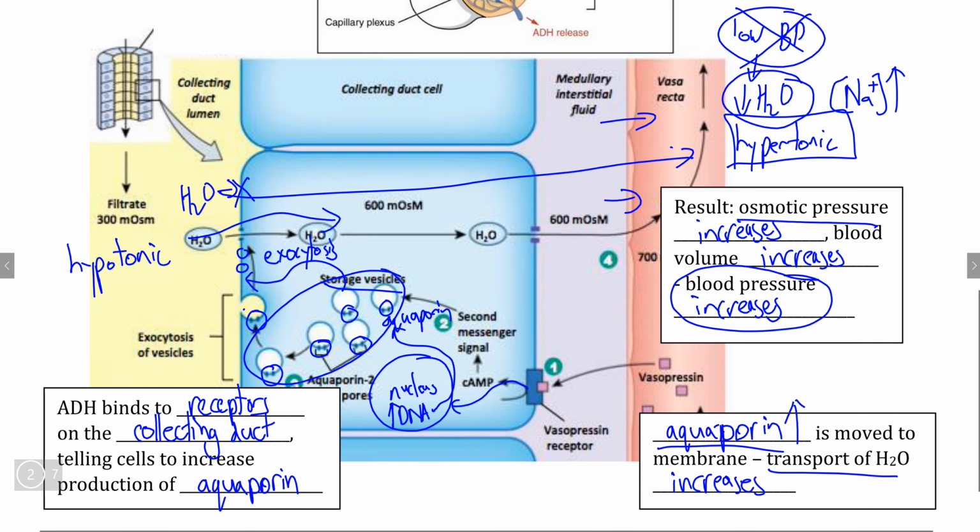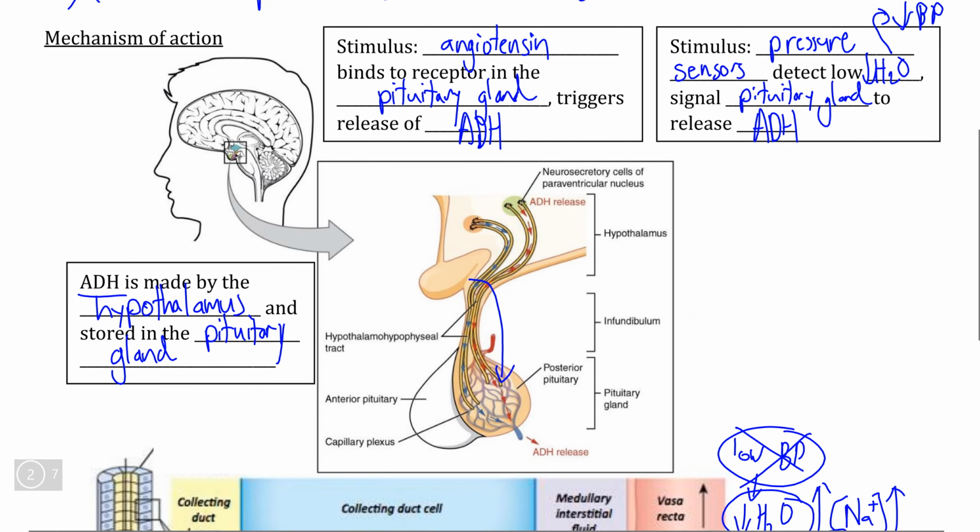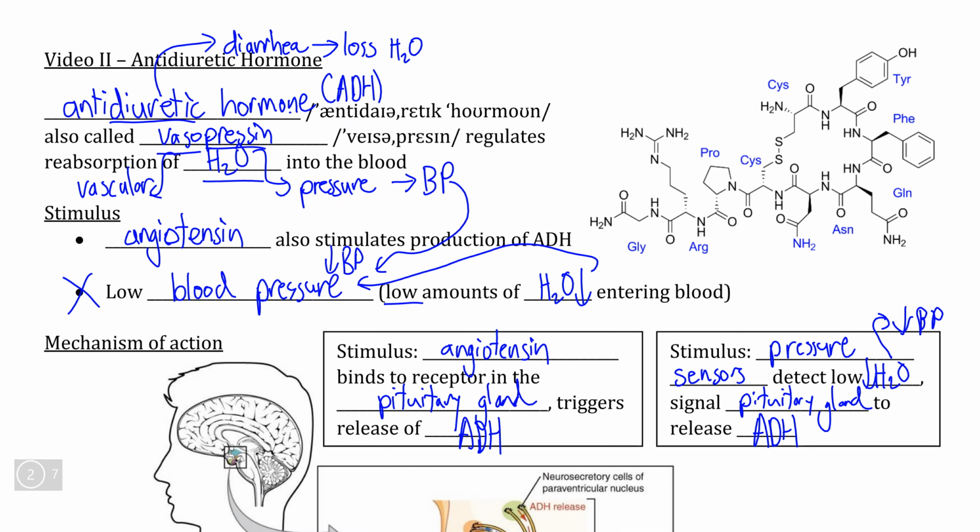And in the end, both hormones have the same effect of increasing the volume of water within blood, thereby increasing blood pressure and creating an isotonic balance between the urine in the collecting duct and the liquid within the blood. This concludes our series not just on regulatory hormones of the urinary system, but the urinary system itself.